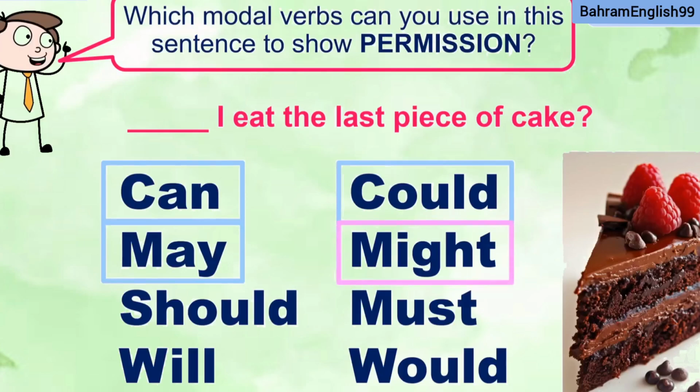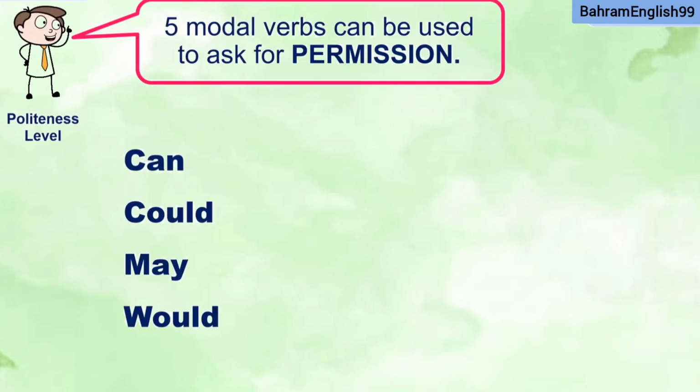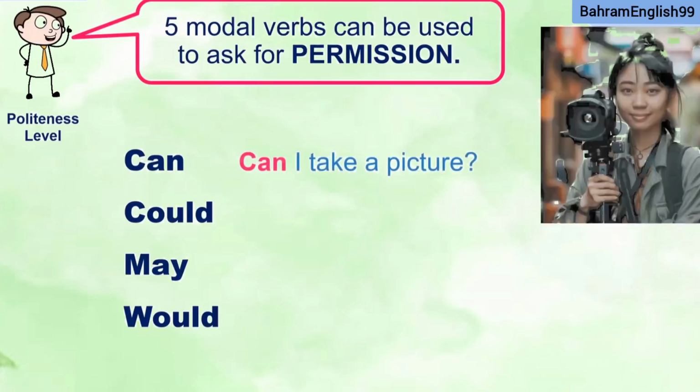Might. I'm putting might here, but might is a little bit different. I'm going to explain it later. And the last one is would, but this one is also different. Let me explain it in the next slide. There are 5 modal verbs that can be used to ask for permission. Can is the first one. Can I take a picture?